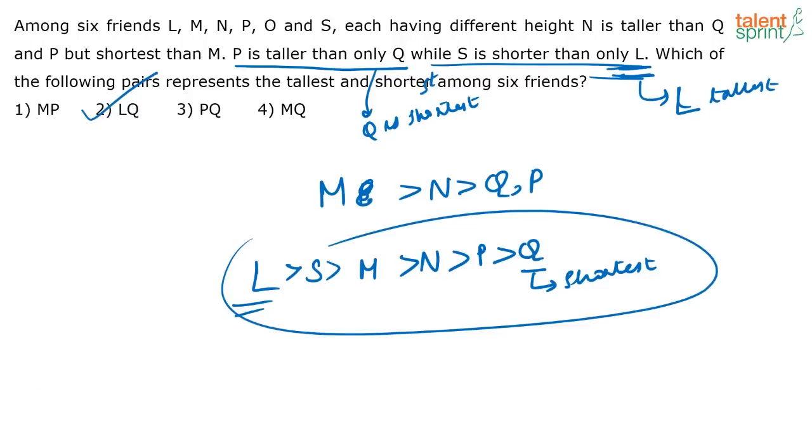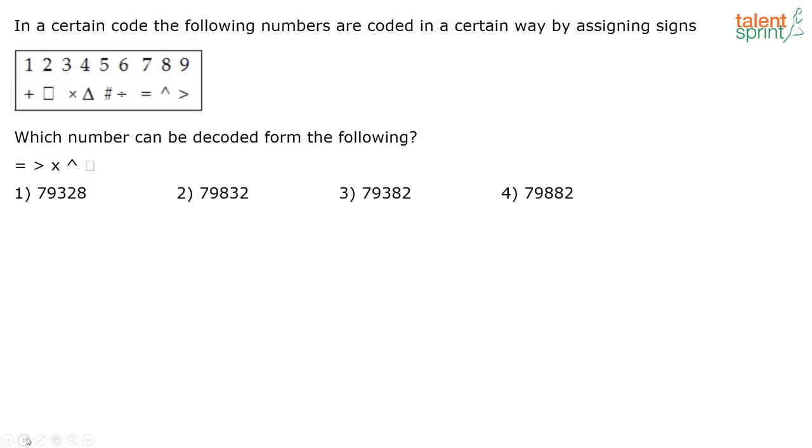We don't know where O is, but you know for sure S is shorter than only L. So L is the tallest and P is taller than only Q. So Q is the shortest. That's all that we want. Okay, O can be anywhere. We don't need to know that. Yes, very easy one, no?